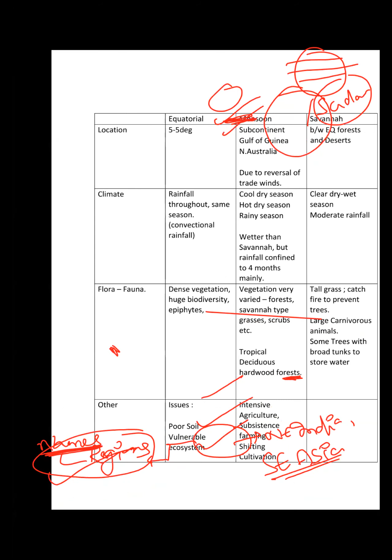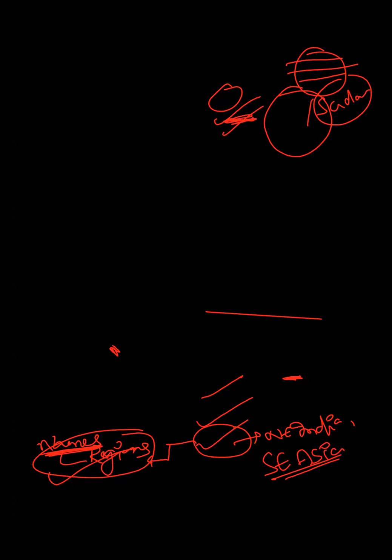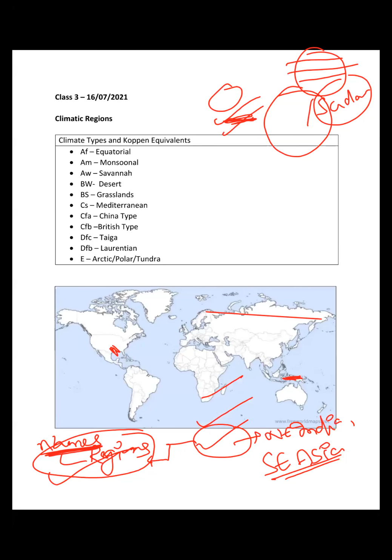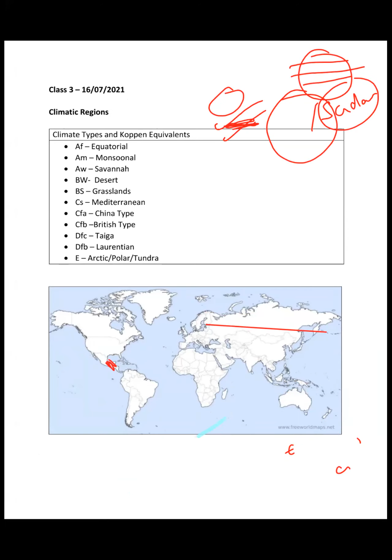See this. This is the region of equatorial forest. Let me mark it in green, right? This is the region of deserts, and this is the region of savanna, kind of this.